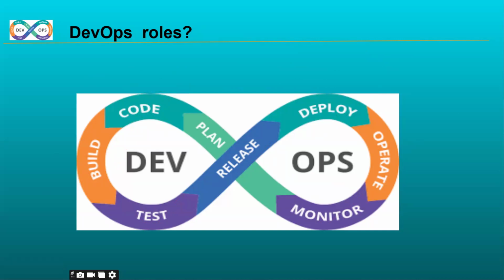Tell me, is DevOps a technology? No. DevOps is not a technology. DevOps is a process.